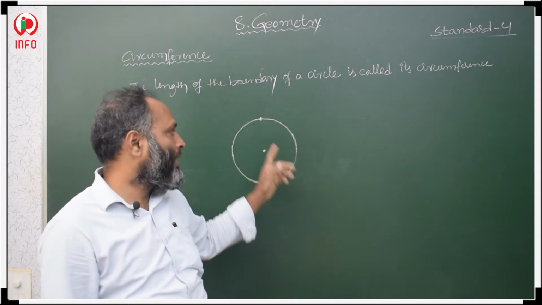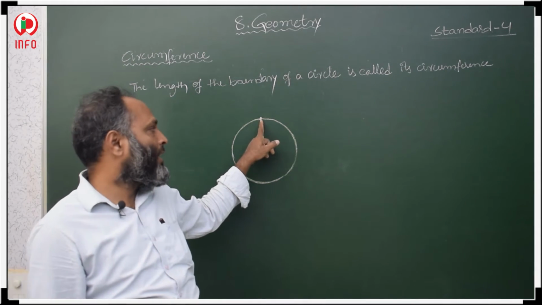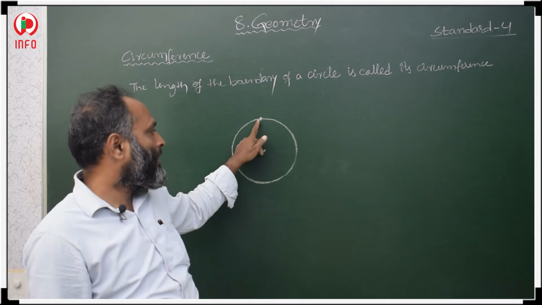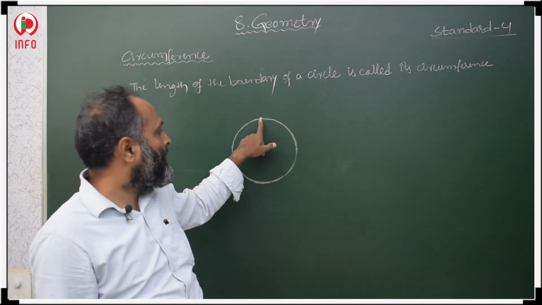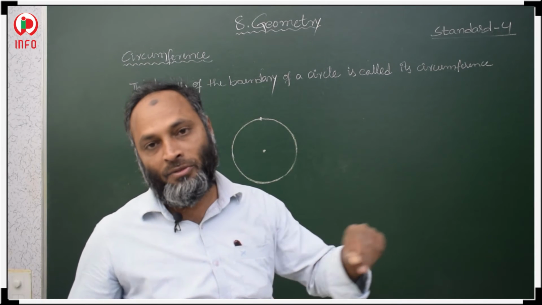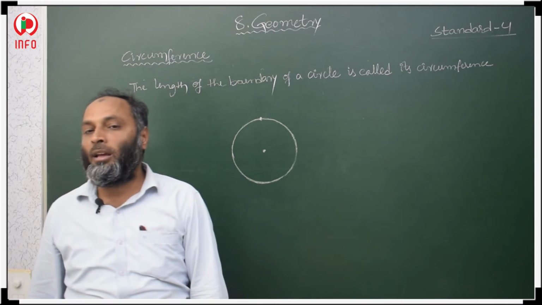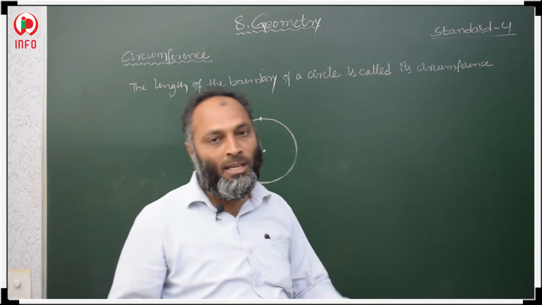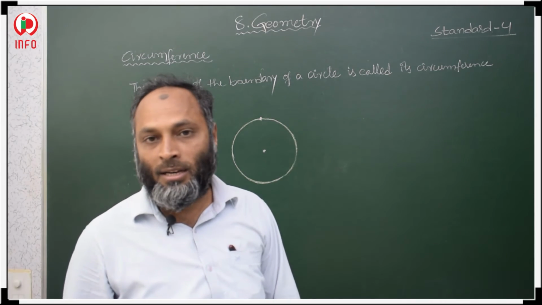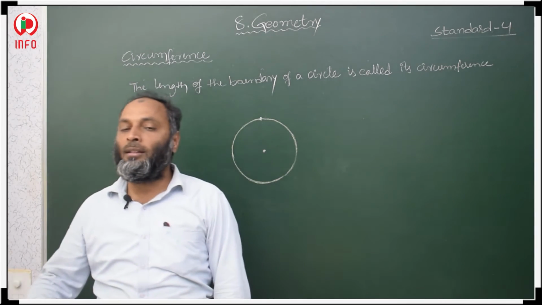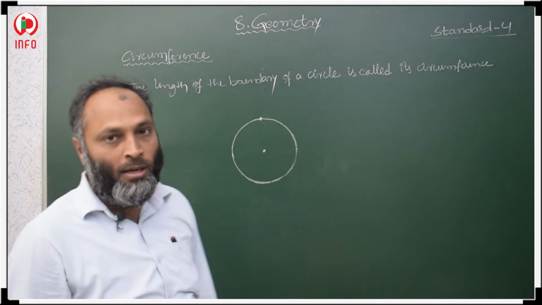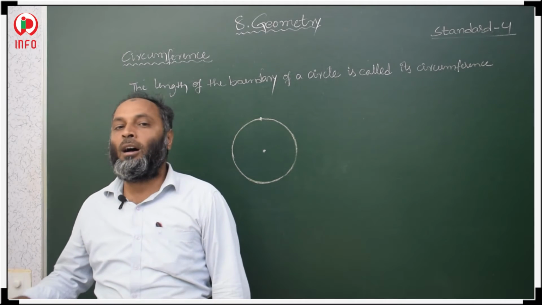Using a thread, we mark one point here, then along the boundary we keep our thread like this until we reach the starting point. After that, we take out our thread, make it straight and measure it with the ruler. Keep it on the ruler and find the length of that thread. That length gives you the circumference of this circle. This is the method to find the circumference of a circle using thread. Okay. Now after that, we are going to discuss how to draw a circle.